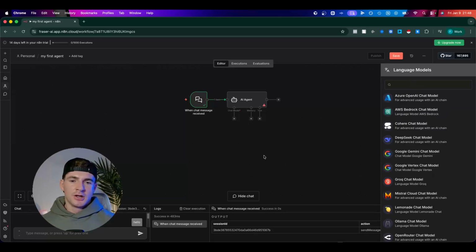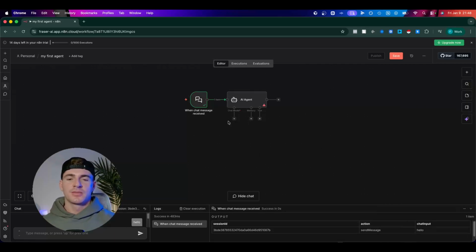So this is the brain of our AI agent, right? The large language model is how our AI agent understands what we're saying. It's how it generates its responses. So this is extremely important.